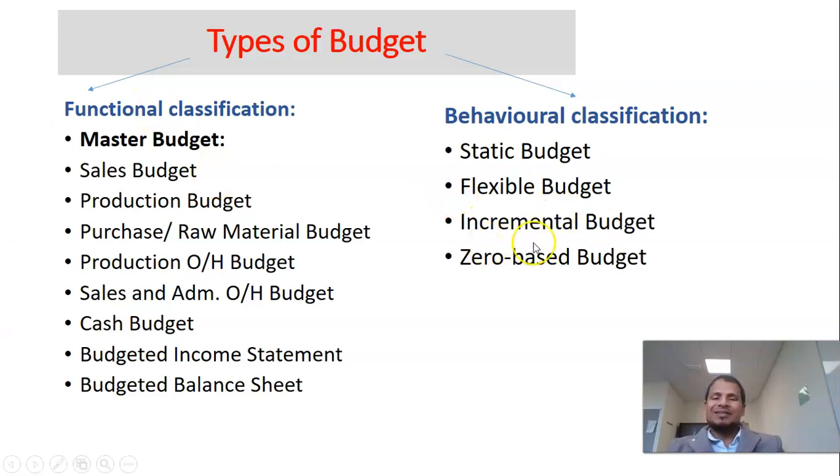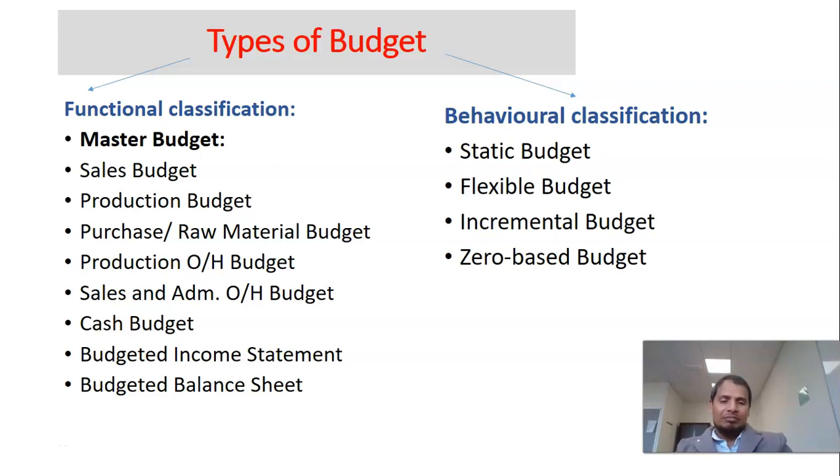Incremental budget is an approach of preparation of budget that is prepared based on the previous year's budget. Just increase the amount according to the needs, say, the inflated situation or increase of production. So last year we had a plan to produce 10,000. This year we want to produce 12,000. So just add the additional amount for 2,000 to the previous budget, and that will be the current year's budget. So it's a simple way of preparing budget.